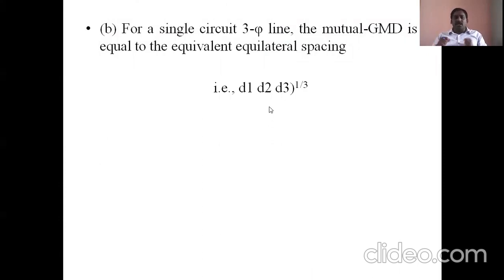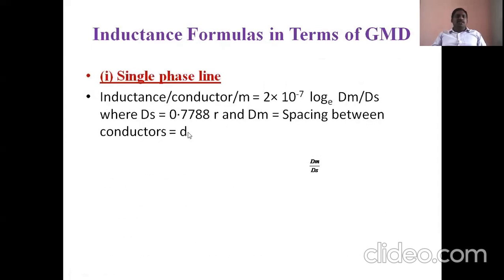Even if it is unequal spacing, we use a transposed line, and that will be converted into equal spacing. Then dm is equal to the cube root of d1, d2, d3. Finally, the inductance formulas in terms of GMD. For a single phase line, the inductance per conductor per meter is equal to 2 into 10 power minus 7 log e dm by ds, where dm is the geometrical mean distance, that means the mutual distance, not self.